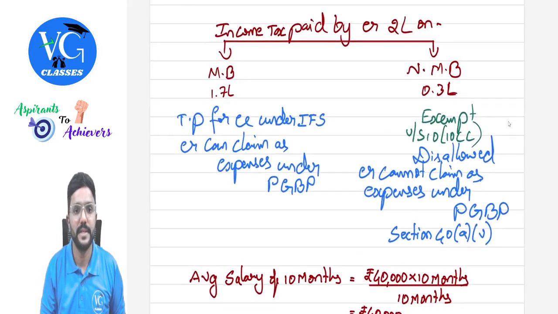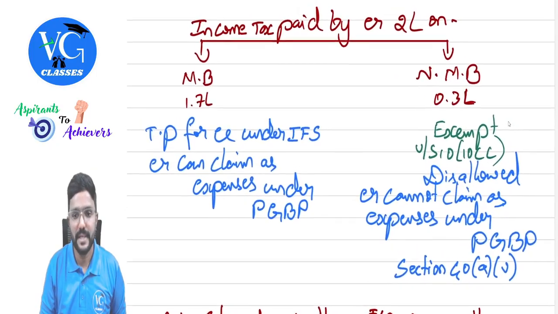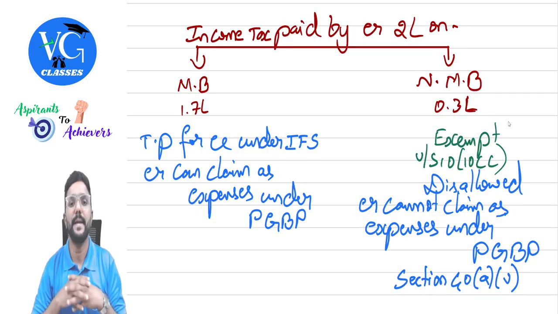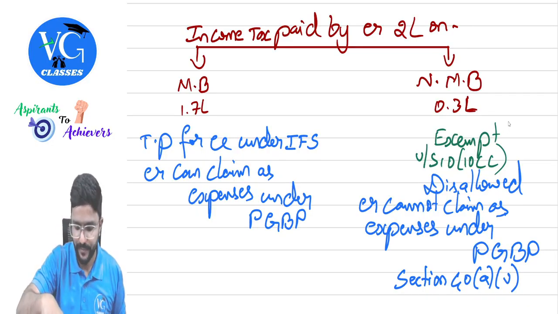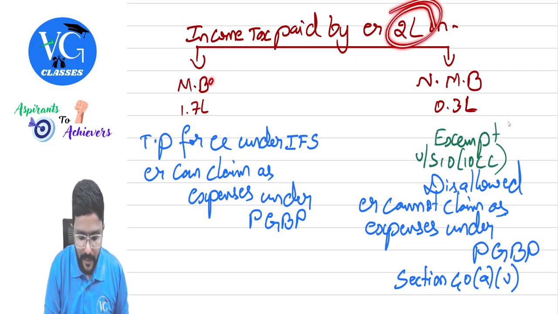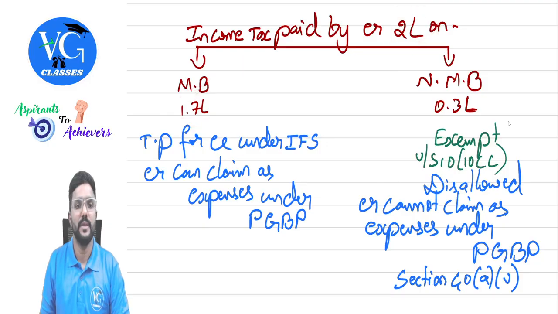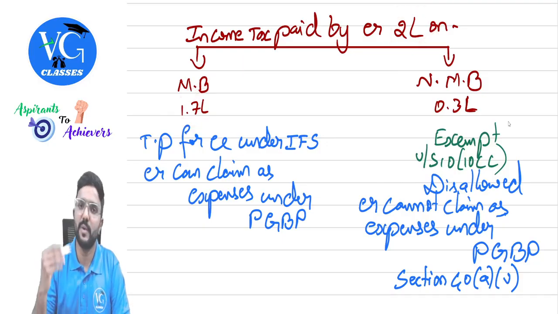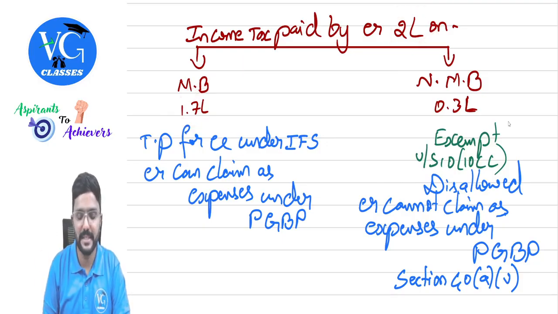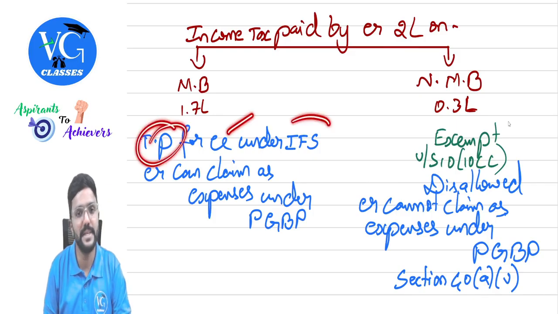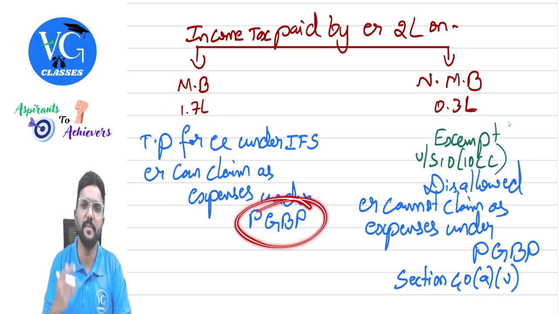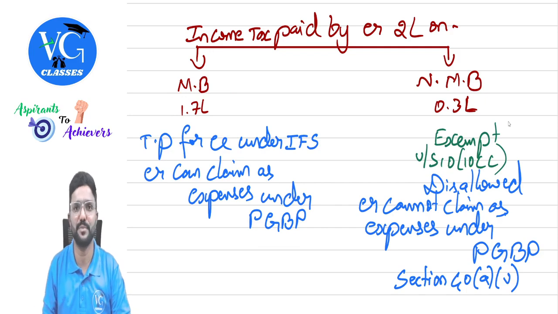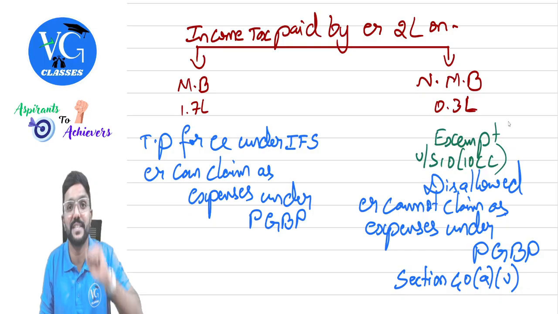You can see I have given one example here. Income tax paid by employer on the salary income of employees, let us take it as 2 lakh. On non-monetary benefit, 1.7 lakh. On monetary benefit, it is 1.7 lakh. Is it taxable as perquisite in the hands of the employee, guys? Yes, under the head salary. And can 1.7 lakh be claimed as an expense by the employer under the head PGBP? Yes, he can claim it as business expenditure because the employee is working for his company, no?